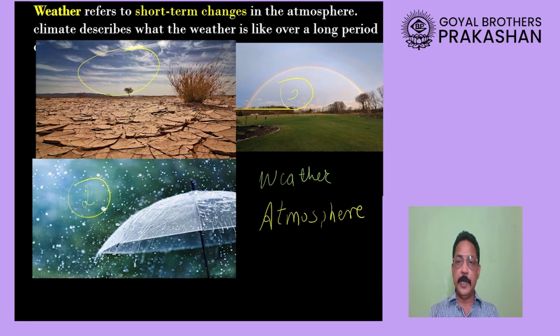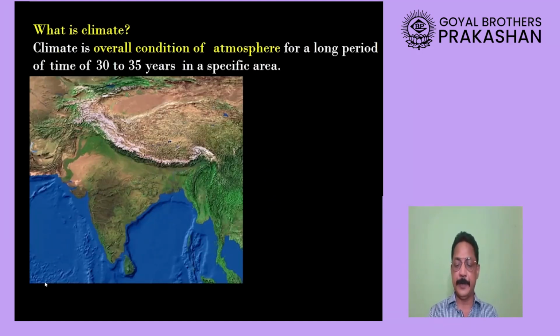When the condition of atmosphere changes like this in a span of 2-3 hours or in one day itself, we say the weather is changing. That means weather is nothing but the present condition of atmosphere. I repeat, weather is nothing but the present condition of atmosphere. Now let us look at the term climate.